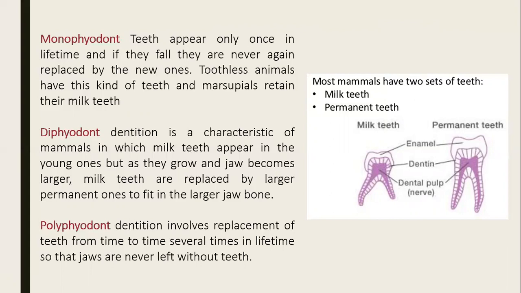Diphyodont is a characteristic of human beings, who have milk teeth as well as permanent teeth. It is a characteristic of mammals in which milk teeth appear in the young ones, but as they grow and the jaw becomes larger, milk teeth are replaced by permanent ones. Polyphyodont dentition involves replacement of teeth from time to time, several times; it may keep on changing.